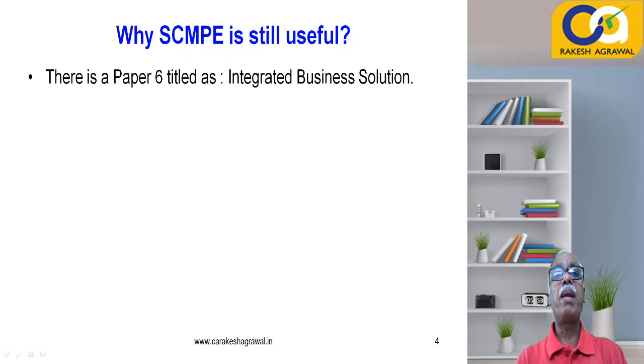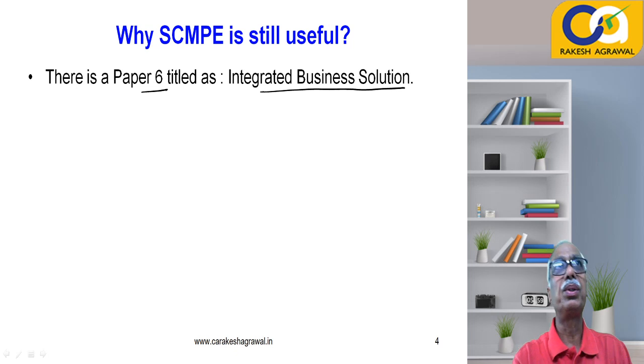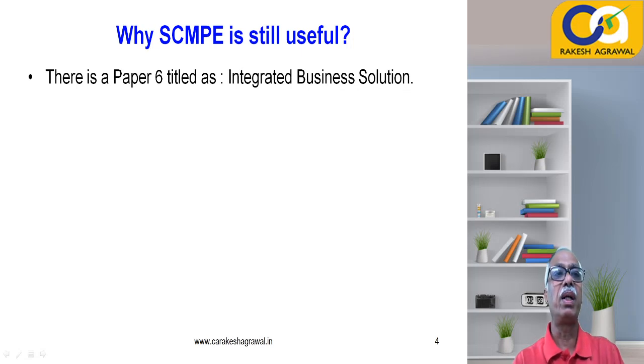Now there is a paper called paper 6, titled Integrated Business Solution. A lot of students are worried about this paper. I hope you have seen your syllabus, because from 8 papers, your written papers are reduced to 6. But in addition, they have added the self-paced online module, right? You know that. So paper number 6 is called Integrated Business Solution, and many students are worried about it,